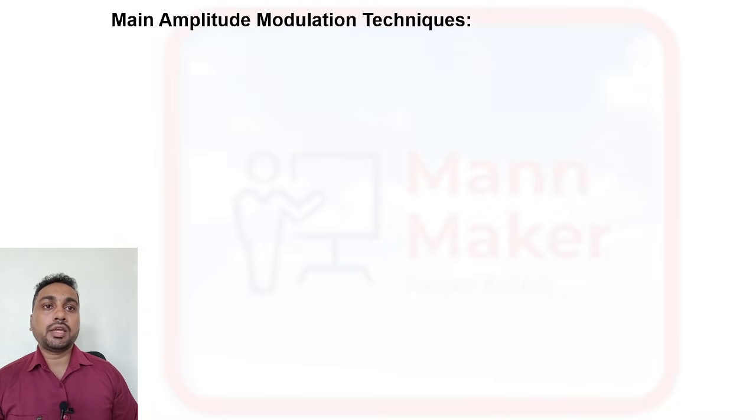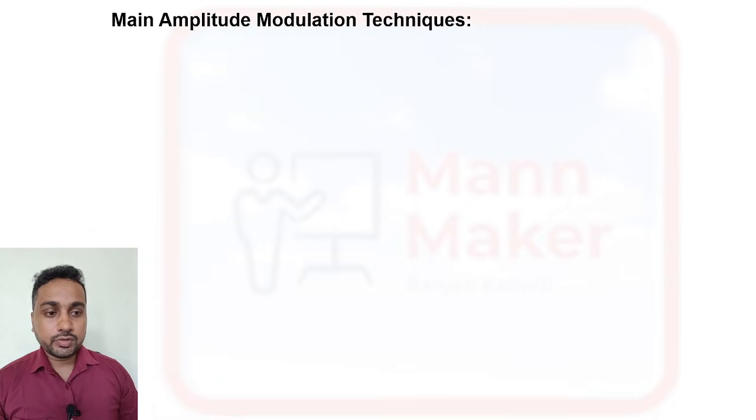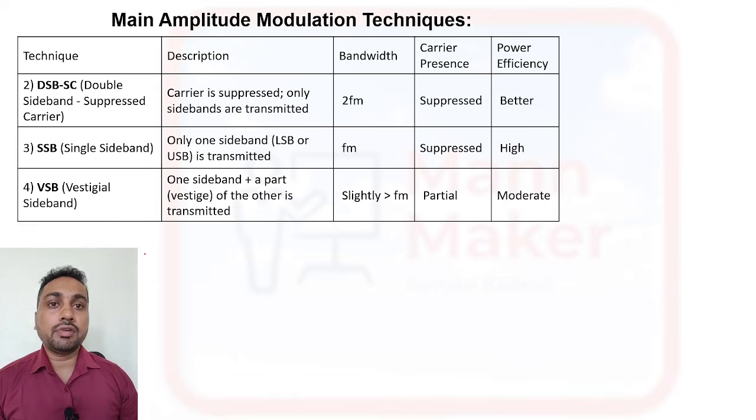Now, if we talk about the main amplitude modulation techniques, we have some techniques for modulation in amplitude modulation. Basically we have three types: DSBSC, that is the double sideband suppressed carrier technique, SSB, the single sideband technique, and then VSB, the vestigial sideband technique.